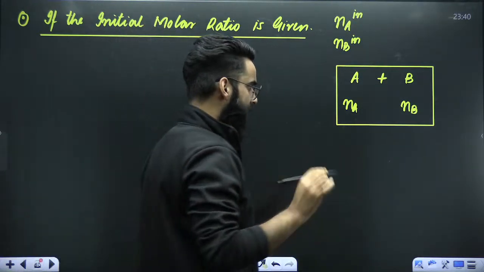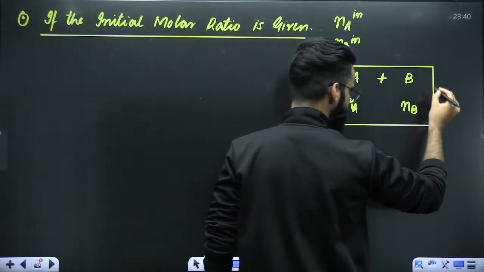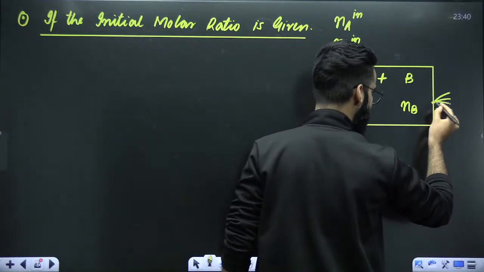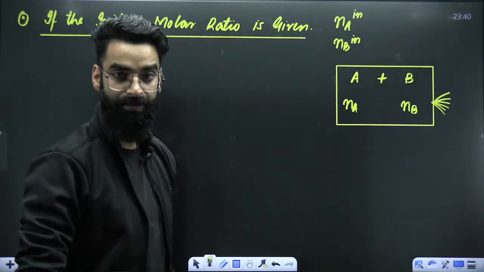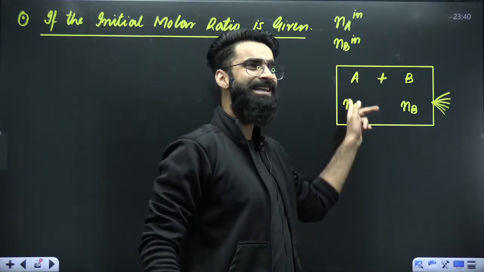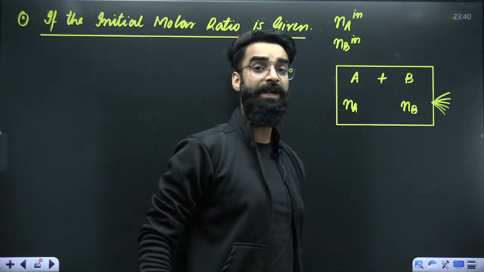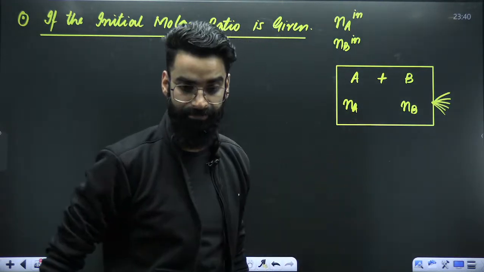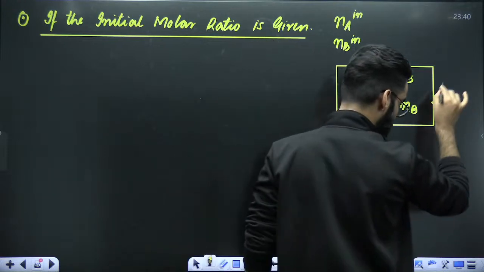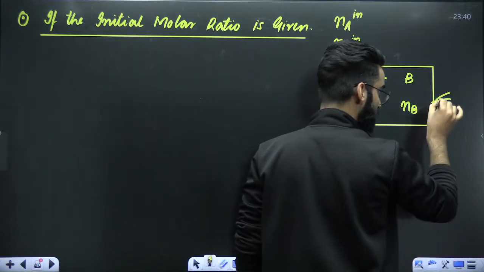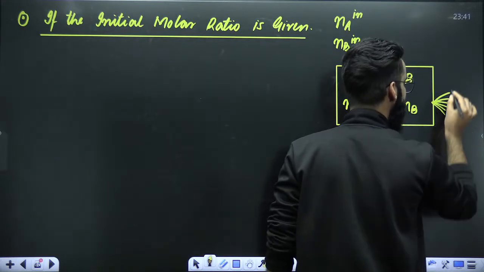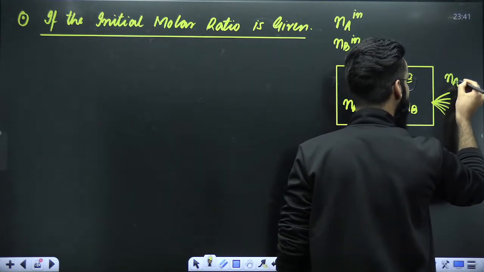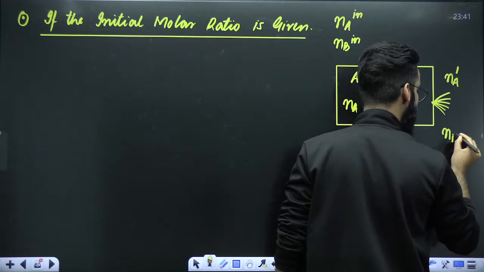Perfect. Now, my dear students, let's say a hole got created, and through this hole, what's going to happen? Only gas A is going to leave, only gas B is going to leave, or the mixture of gas is going to leave? I will say a mixture of gas is going to escape. So this mixture is going to contain some moles of A as well as some moles of B. Let's say Na dash and Nb dash.